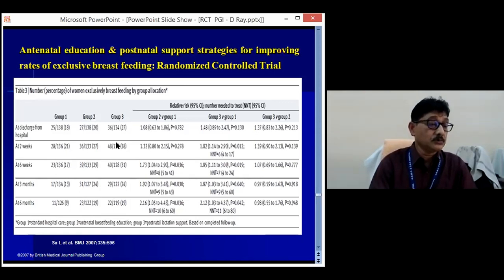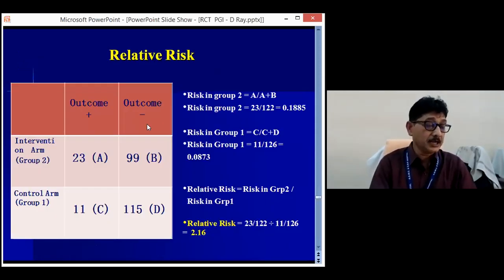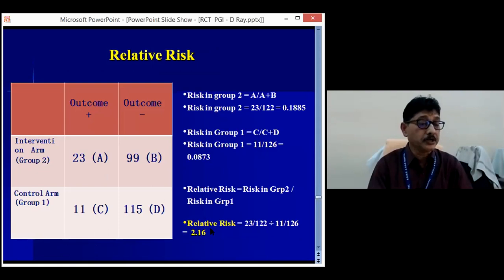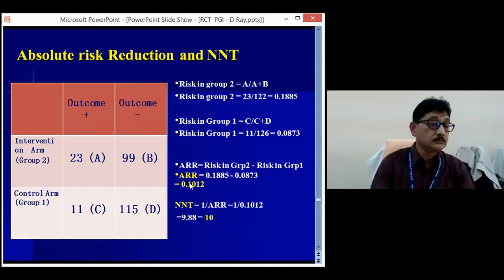Similarly, among those subjects who received postnatal breastfeeding support, out of 119 subjects, 22 were exclusively breastfed. So once it was analyzed, it was found that the relative risk was 2 point something, and the number needed to treat was 10 as per their report.